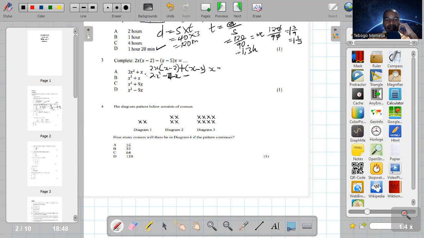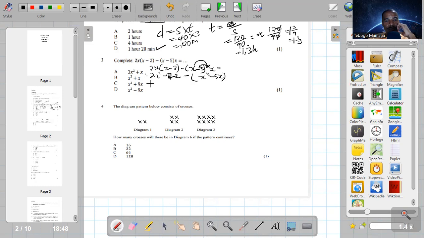Then minus this bracket. Guys, again, if you look at this, there's this bracket times x. So we still apply the very same property, which is the distributive property. So x times x is x squared. Then x times negative 5 is negative 5x.